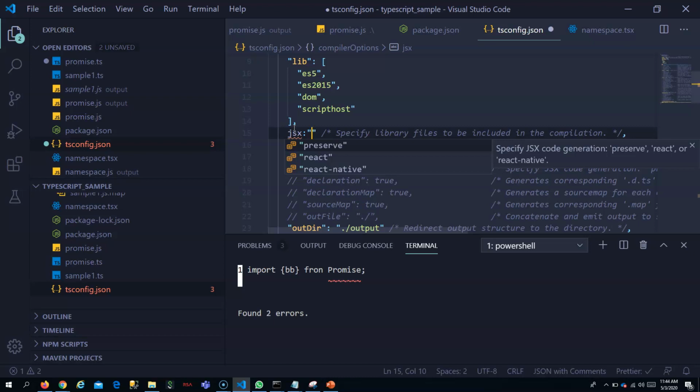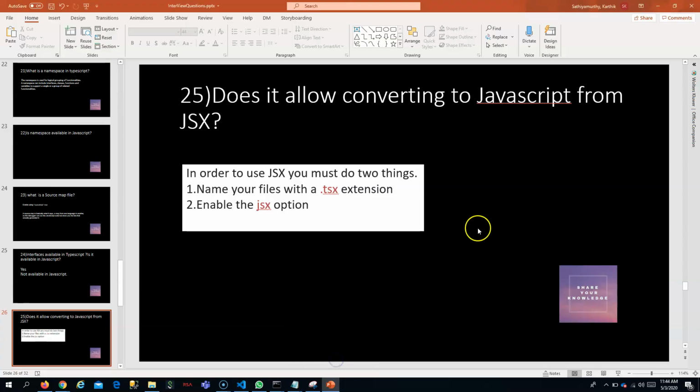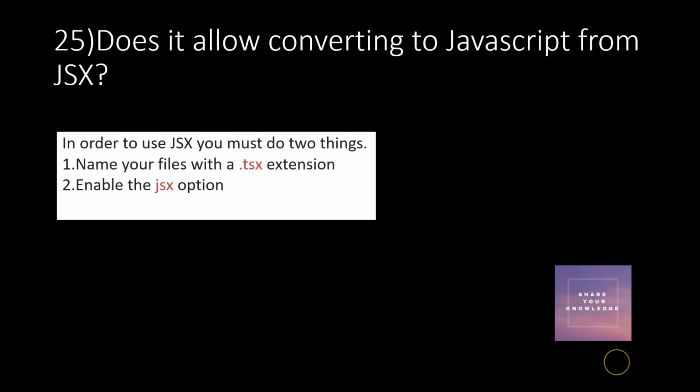Just convert it as TSX, and you have to give any of the three options to JSX code when you want to convert JSX to JavaScript. So next time you see a TSX, it is nothing but JavaScript JSX code.